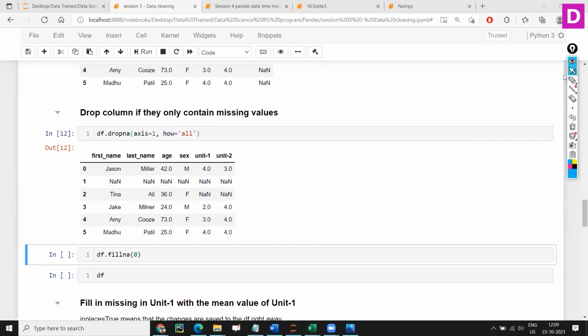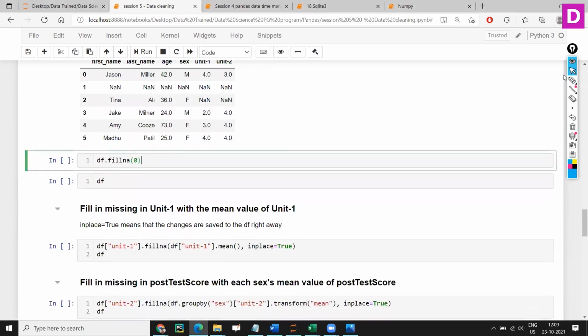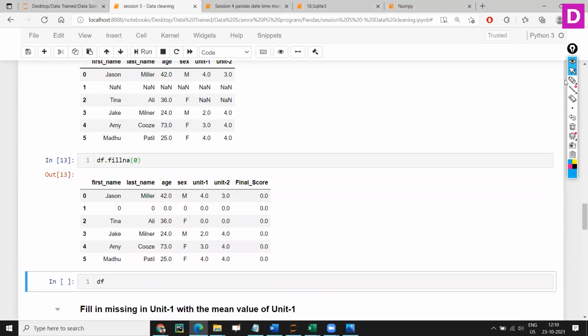Now, yes, we know what is fillna. I'm going to fill it with a 0 value. Right? So let's execute this. And yes, we have all the zeros. Wherever we had NaNs, it got filled with zeros.